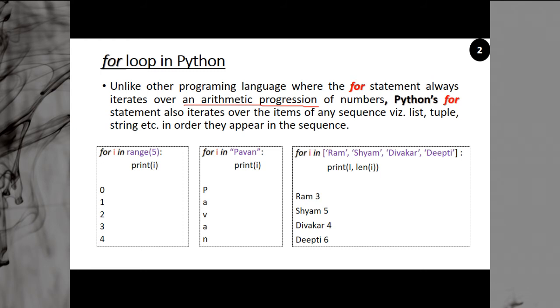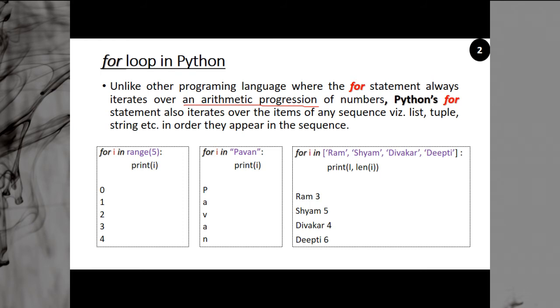This type of iteration is called arithmetic progression, because the first value of i will be 0, then 1 will be added to it, it will be 1, then 2, then 3, then 4. In all these cases i is less than 5, and then 1 is added and it becomes 5. Now 5 is not less than 5, so you exit from the loop. This is what we call arithmetic progression.